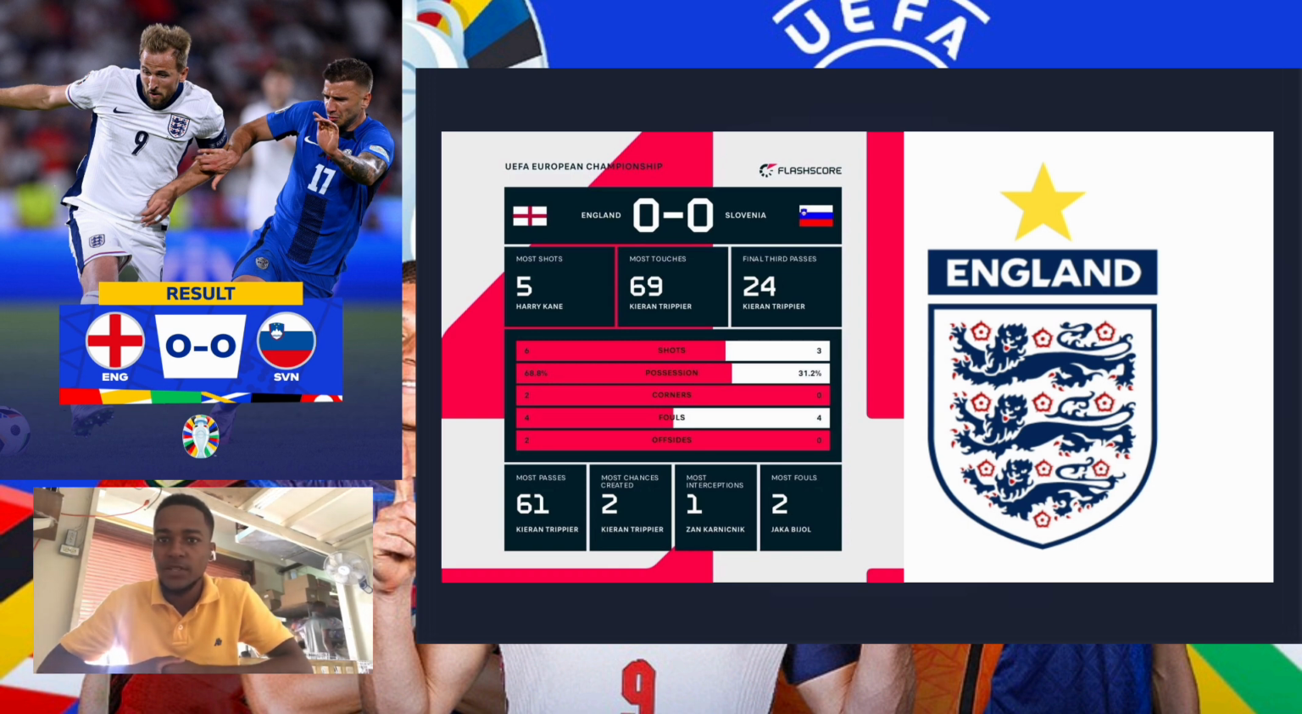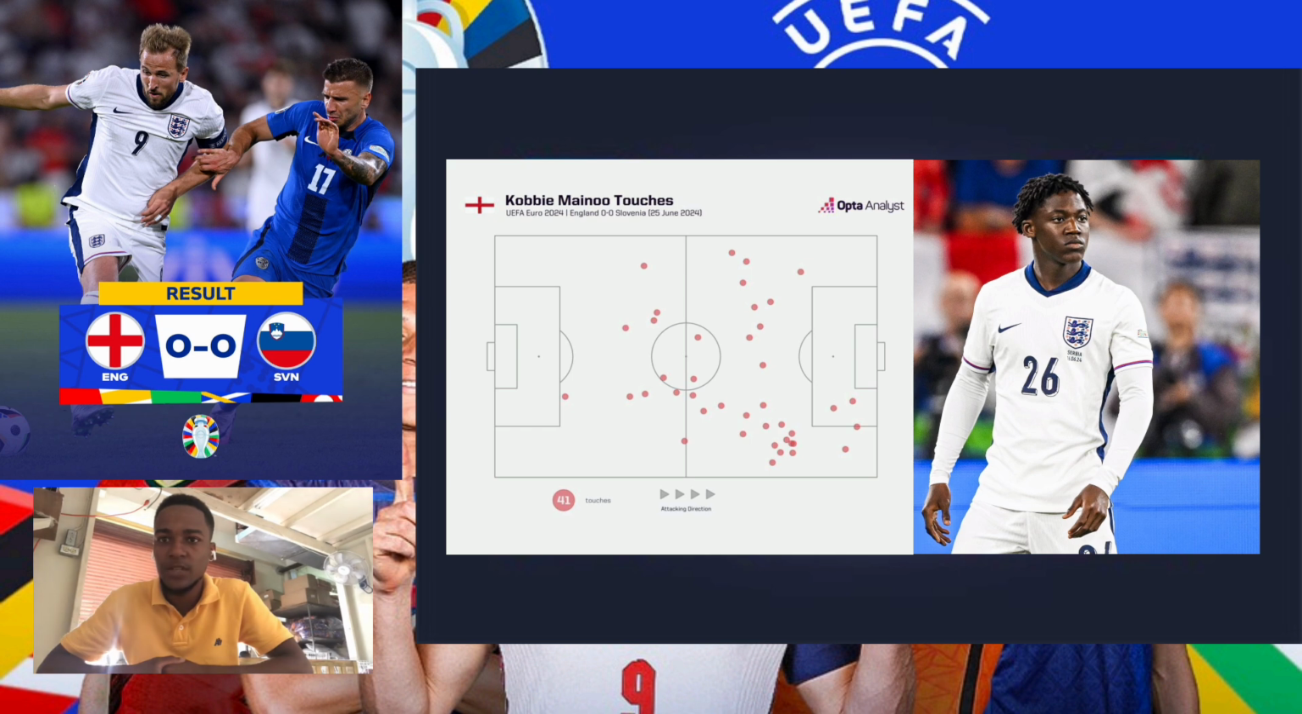Southgate's first move in the second half was to bring on Mainoo. His idea was that England would continue to have the most possession and he needed better operators on the ball. Mainoo had 41 touches, completed 33 of his 34 passes, including 13 out of 14 in the final third. Slovenia dropped deeper into a low block and Mainoo won the ball back on multiple occasions from the opponent.